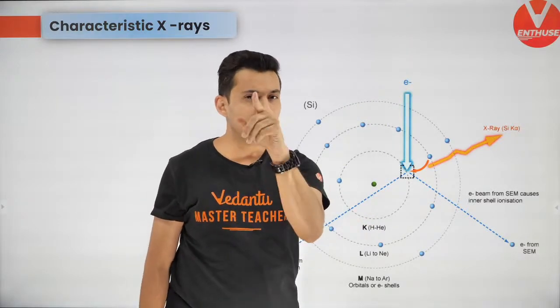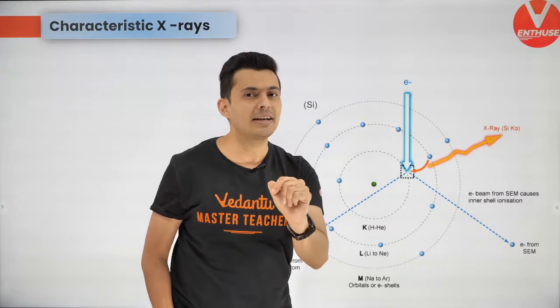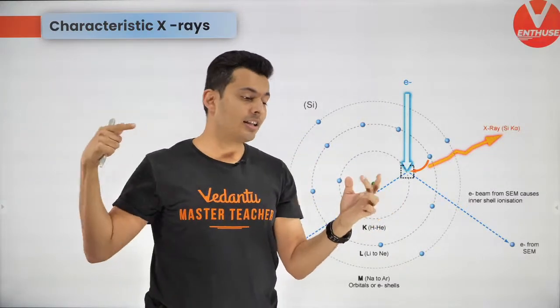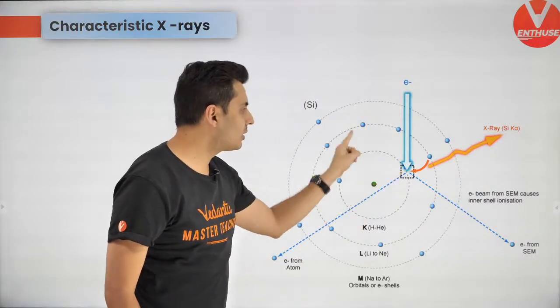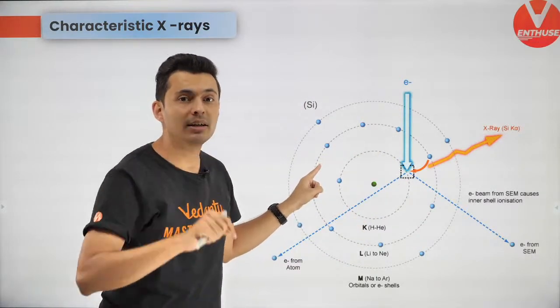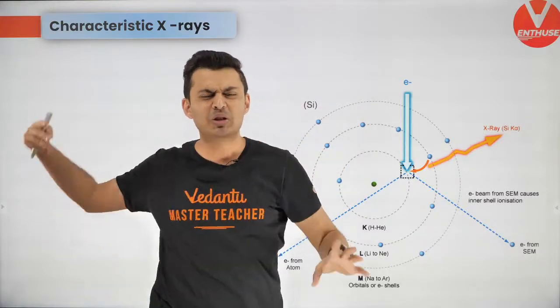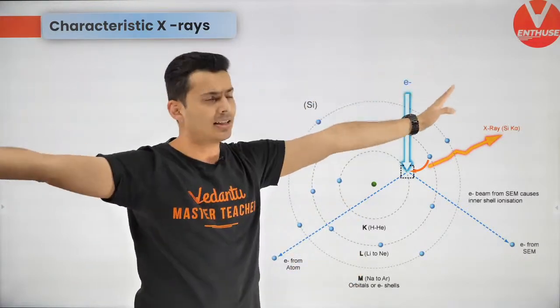That used to produce continuous X-rays. But imagine an electron hits, an accident happens. The electron hits one of those electrons in those orbits. What will happen, guys? What will happen? It will knock away that electron. It is going to be so energetic. It's going to throw away that electron.